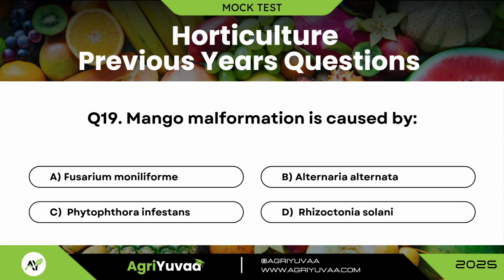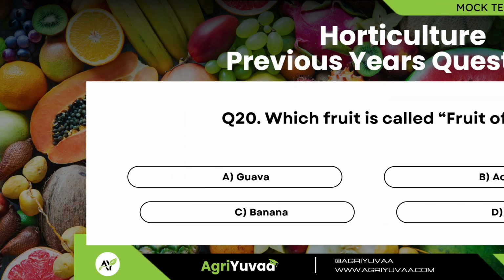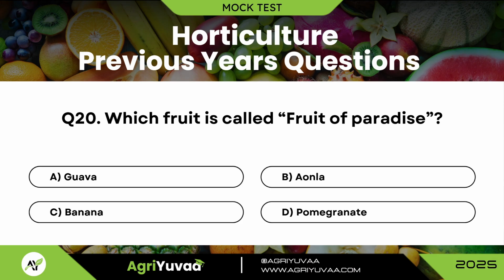Question 19. Mango malformation is caused by? Option A is correct, Fusarium moniliforme. Question 20. Which fruit is called fruit of paradise? Option D, pomegranate.